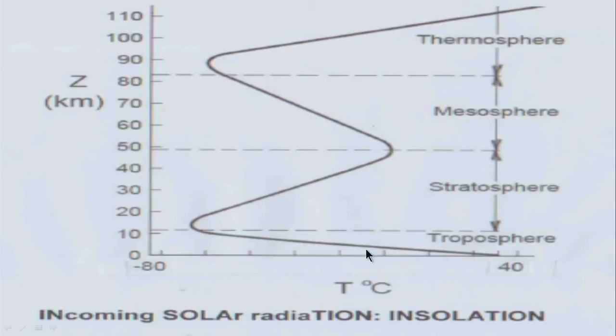the surface of the earth: initially the temperature falls to an altitude of around 10 to 15 kilometers in the troposphere, then it increases in the stratosphere, then again it falls in the mesosphere. The region between the mesosphere and stratosphere is known as the stratopause, and thereafter, further away, the temperature increases. You have the ions over here, and this is also known as the ionosphere. This ionosphere is used for reflecting radio waves, whatever it is, they could be reflected from the ionosphere.